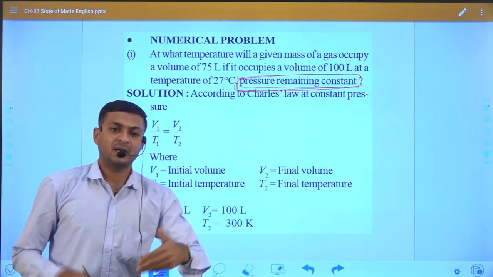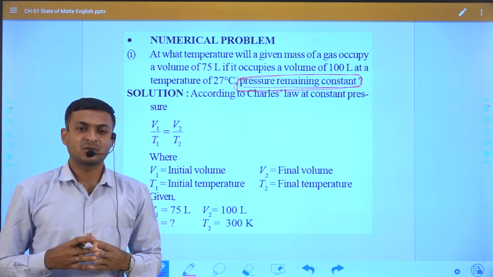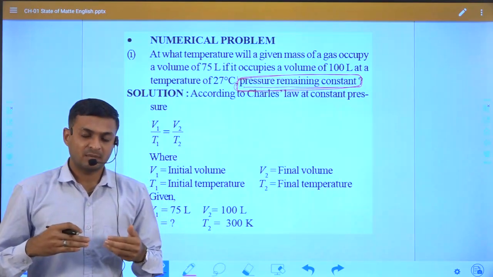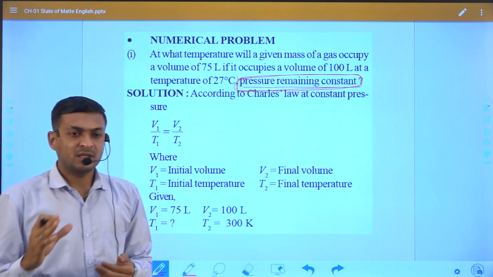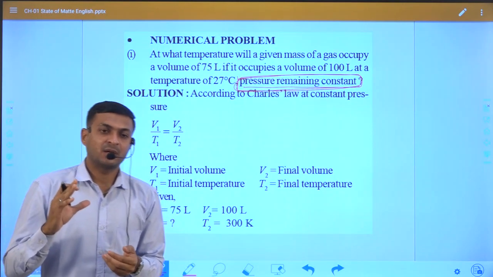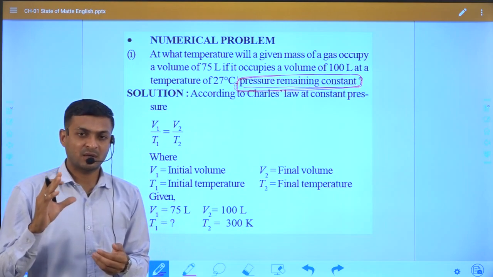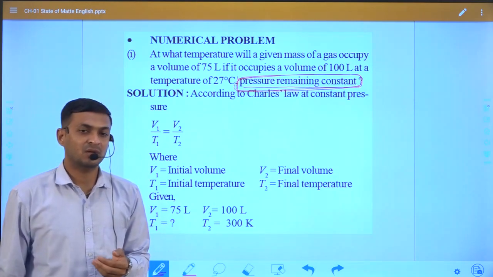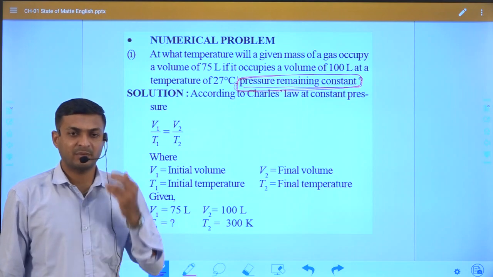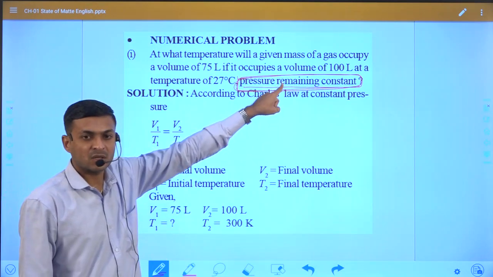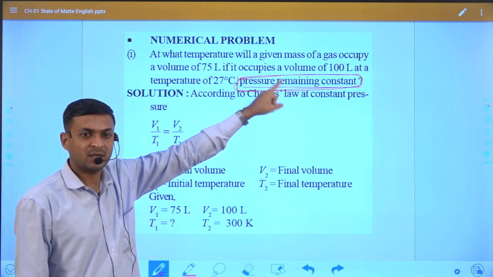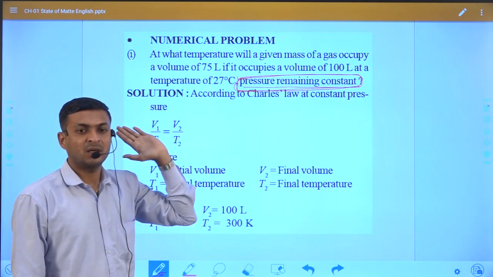But for examination purposes, you have to memorize all these equations, and at that time you may get confused about which equation is used for which type of numerical. So first identify the constant parameter, and based on the constant parameter or the specific law, choose the equation.